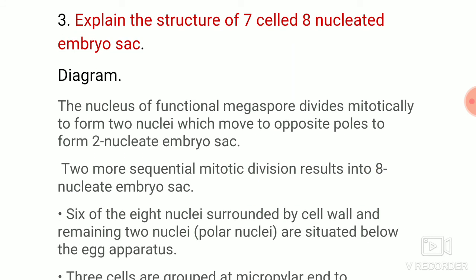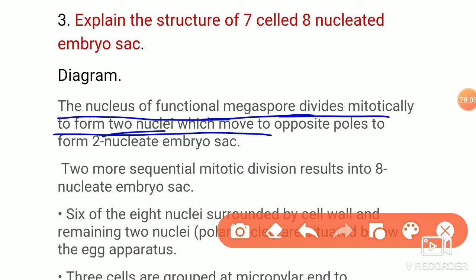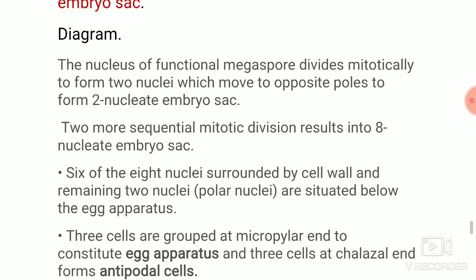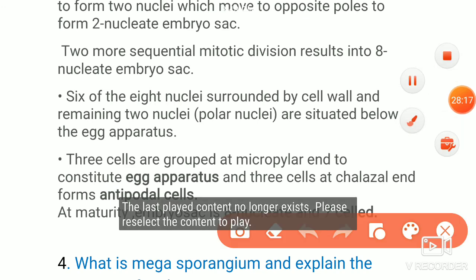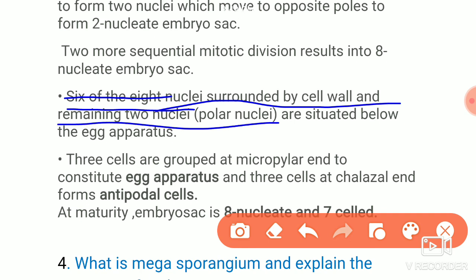After drawing, the points: in the nucellus the functional megaspore will divide mitotically to form 2 nuclei which will move to the opposite poles. Then once again mitotic division will take place. 8 nuclei form, and the 8 nuclei get arranged. How will it be arranged? 6 of the 8 nuclei are surrounded by cell wall, and the central polar nuclei form.